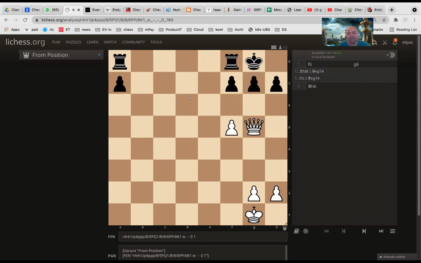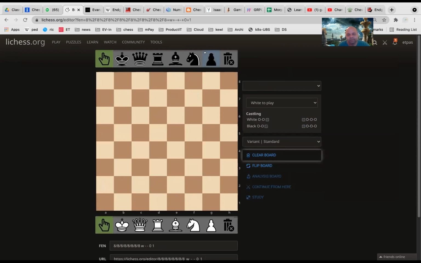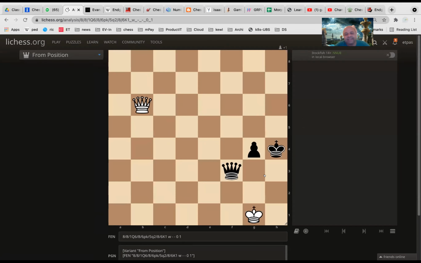Okay, fine. So what I was doing is I was creating another position, code editor, clear board, black pawn on G4, black king on H4, black queen here, white king here, and white queen is here. It is white to play. It looks as if black is winning outright, right?